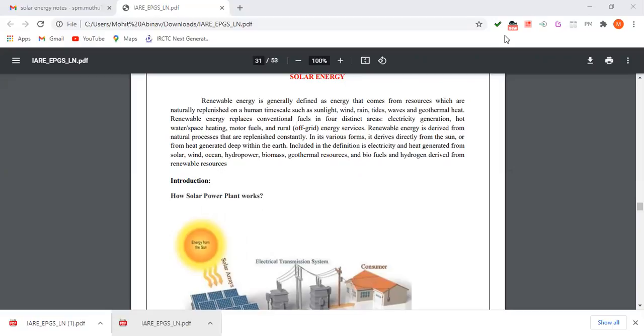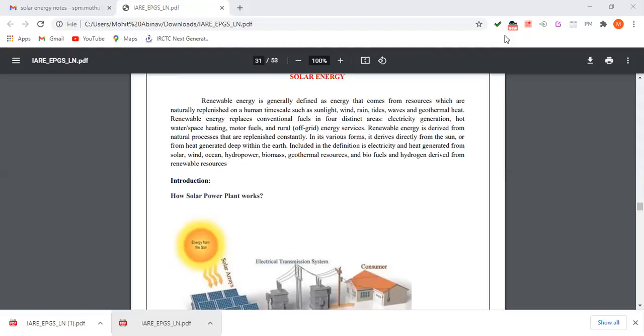Renewable energy replaces conventional fuels in four distinct areas: electricity generation, hot water and space heating, motor fuels, and rural energy services. Renewable energy is derived from natural processes that are replenished constantly.